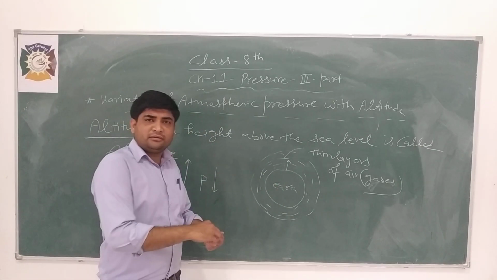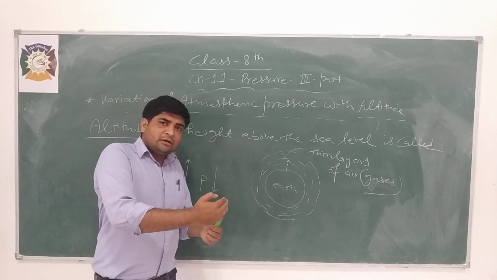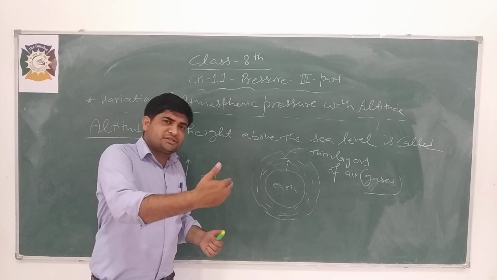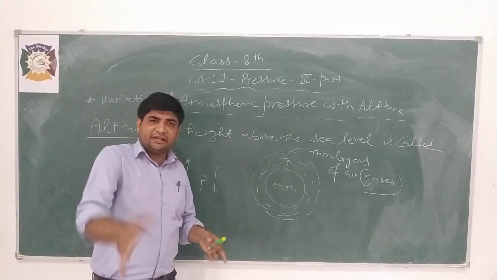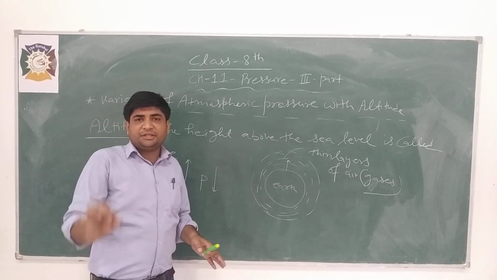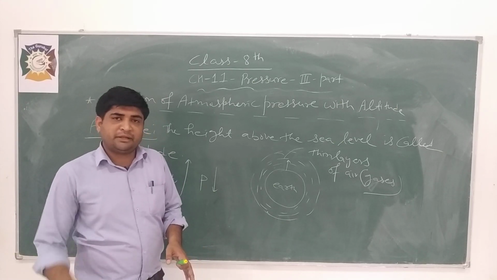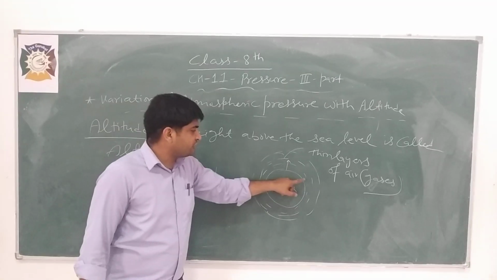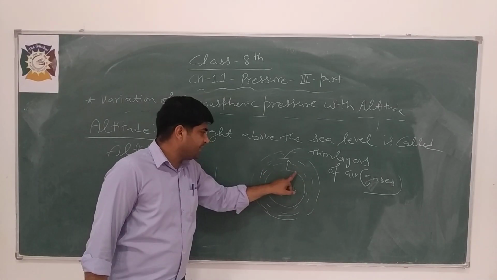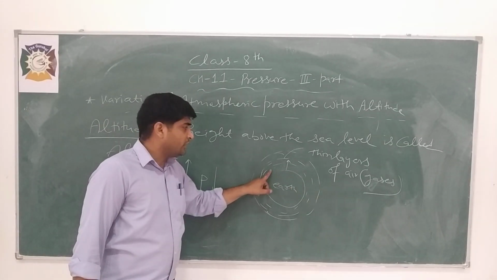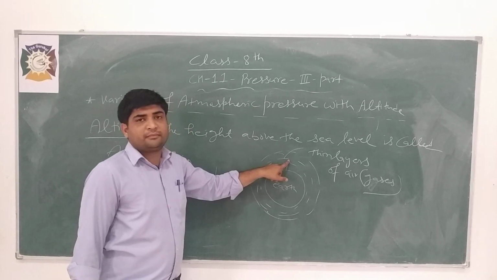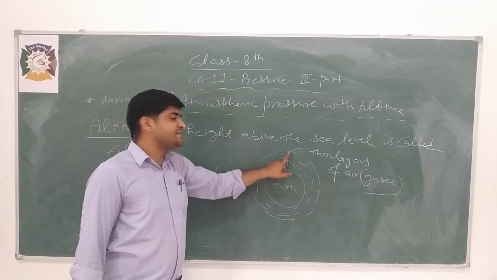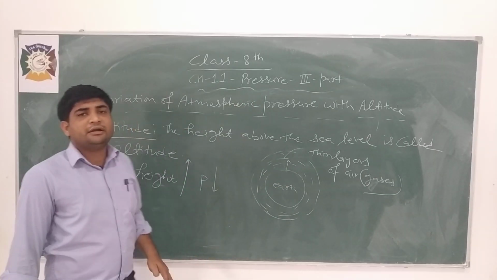If we move upward a few meters, the pressure will decrease because of the thin layer of gases. This is the surface of the earth, and here the pressure is more in comparison to this point. With increase in height, pressure will decrease.